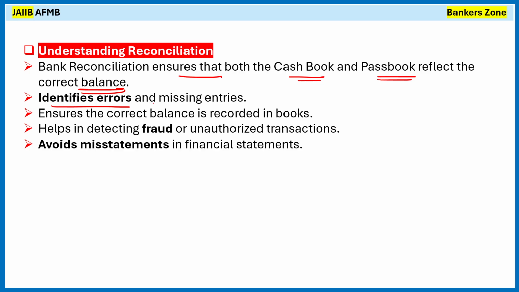It identifies the errors and the missing entries. Okay, it will identify what errors are there and what entries are missing, right? Which we have recently discussed. It ensures the correct balance is recorded in the books. It also helps in determining fraud or unauthorized transactions. It avoids misstatements in the financial statement.